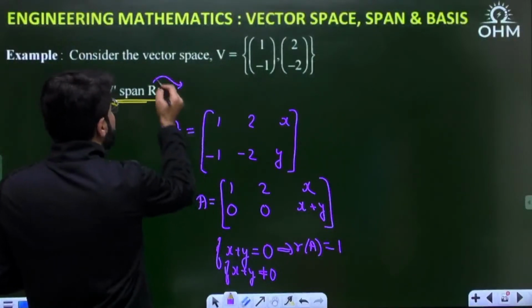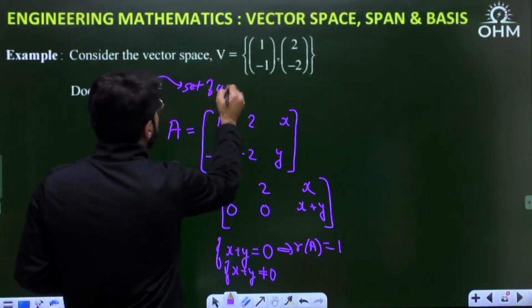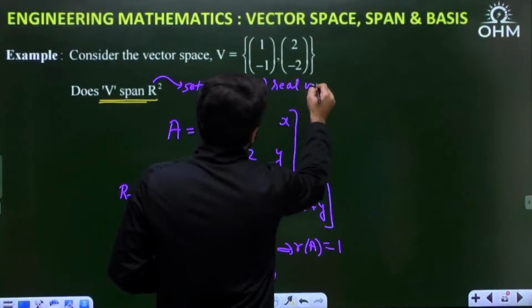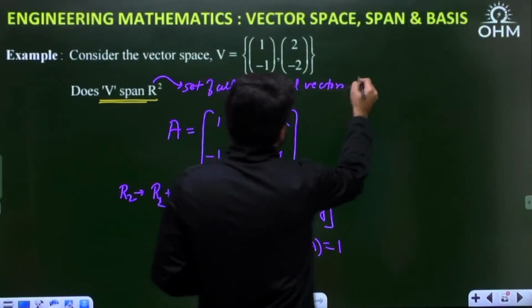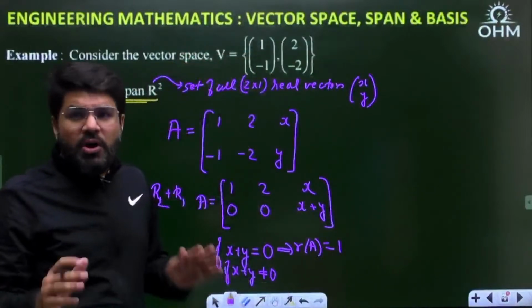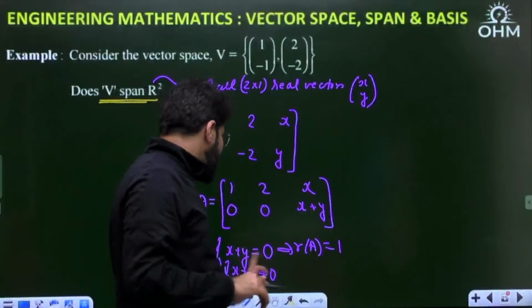Because what is xy? xy is coming from the vector space R2. Let me again keep writing. It is the set of all 2 cross 1 real vectors x and y such that x and y can take any real value. Because x and y can take any real value, x plus y may be 0, may not be 0.